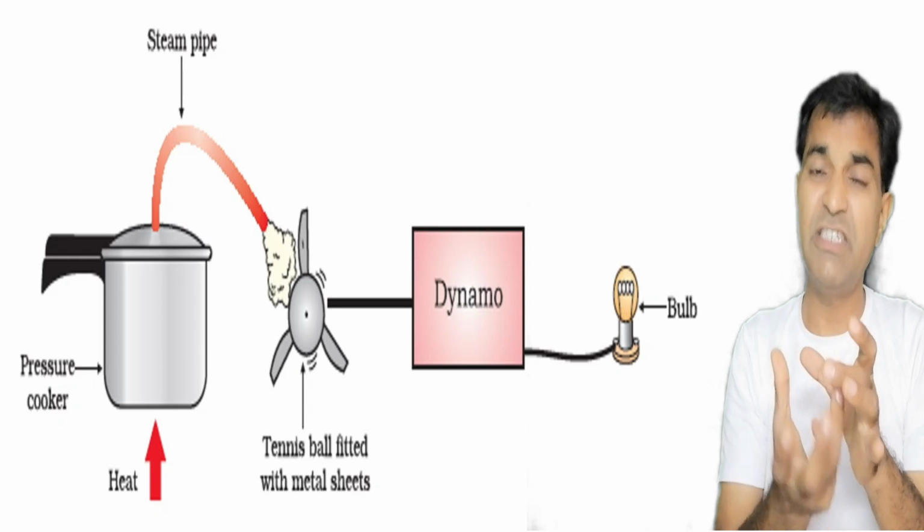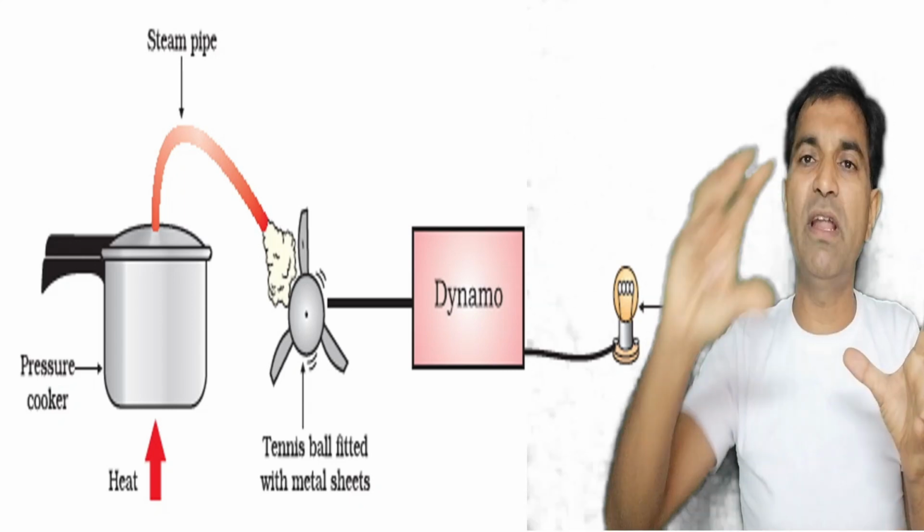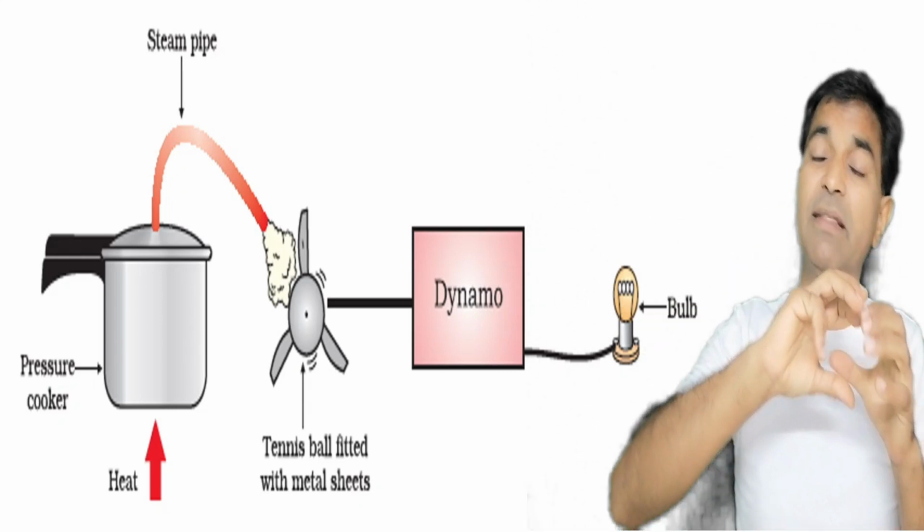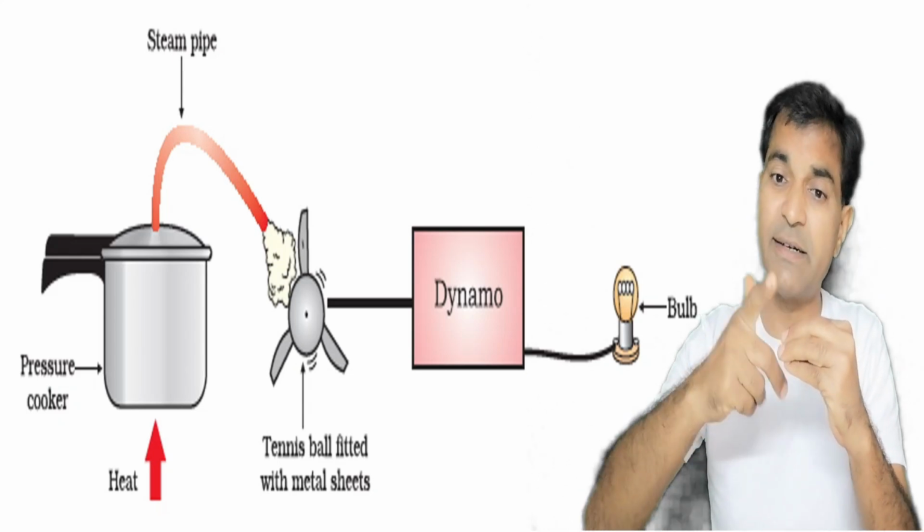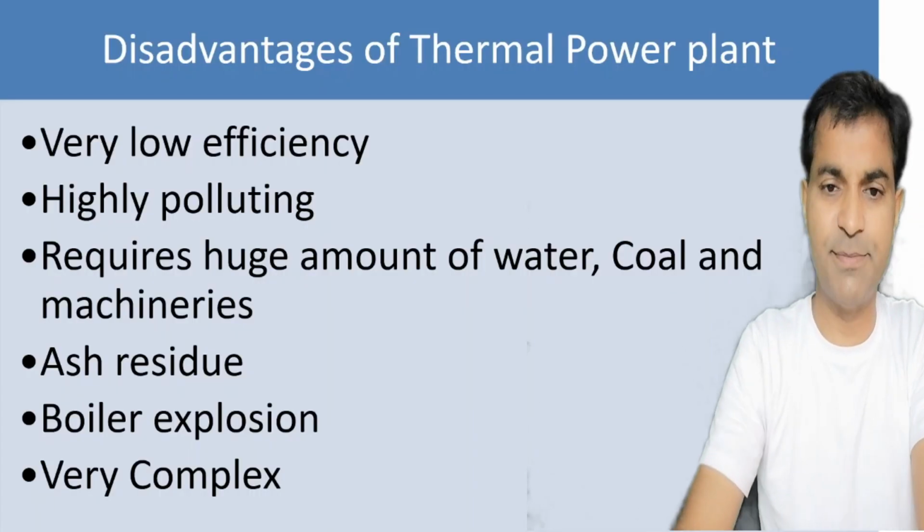We get steam from the boiler, and that steam will be utilized to rotate the turbine, the turbine will rotate the generator, and the generator will produce electricity. And this is the photo of a thermal power plant.